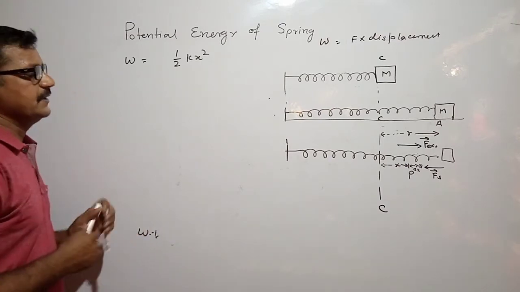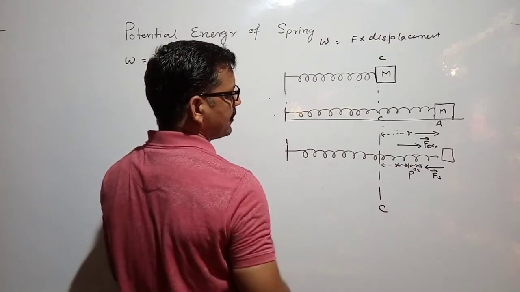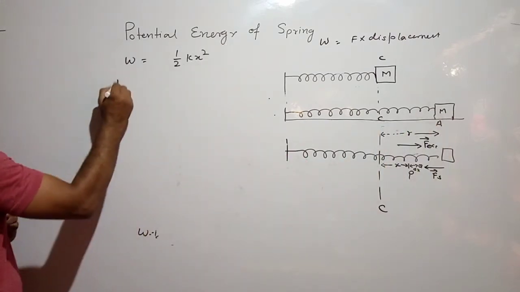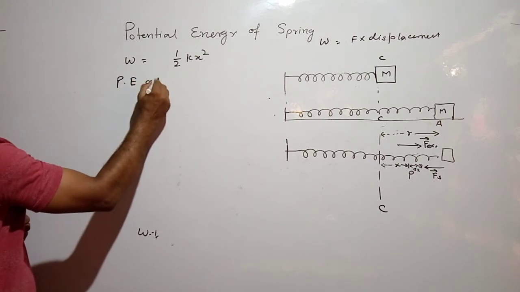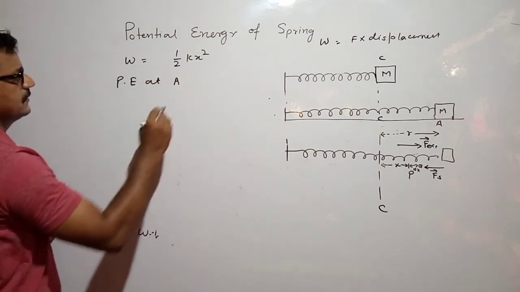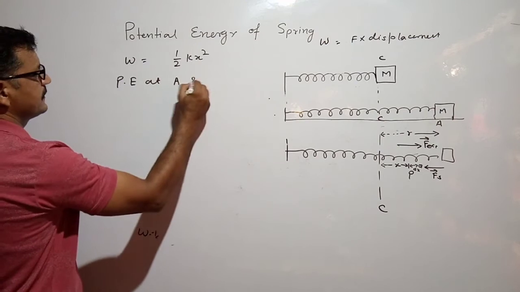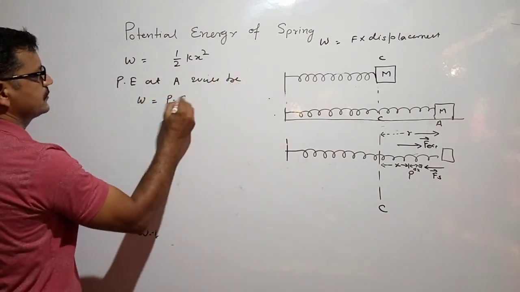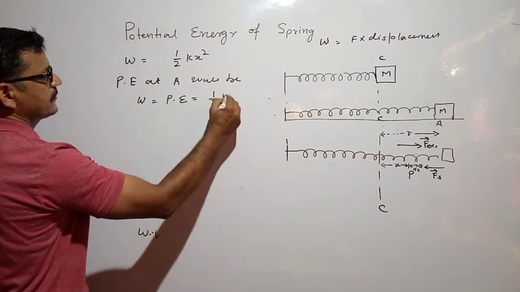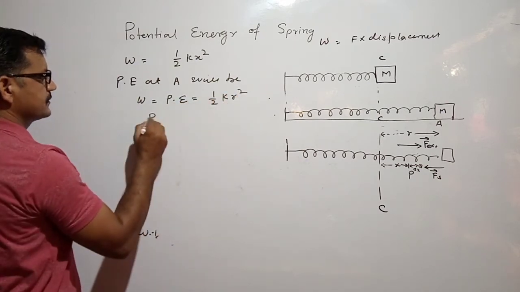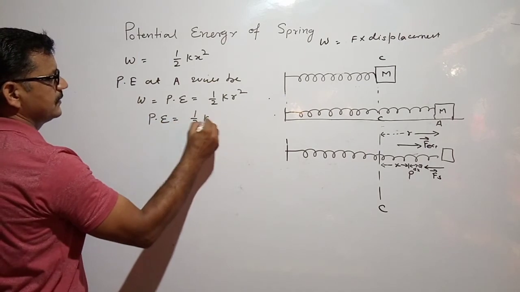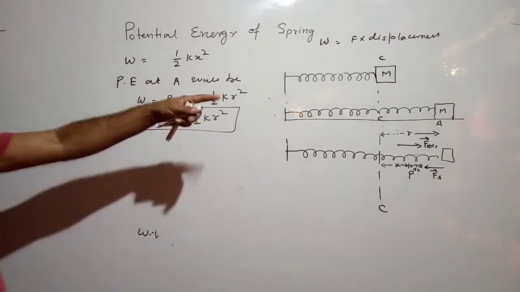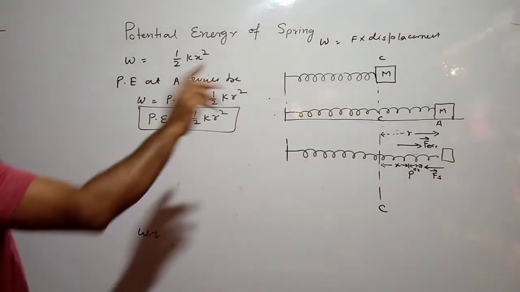If the position of the block is at point A, then the displacement is R, so the potential energy at point A will be half k R squared. This is the net potential energy to stretch the spring from the mean position to point A.